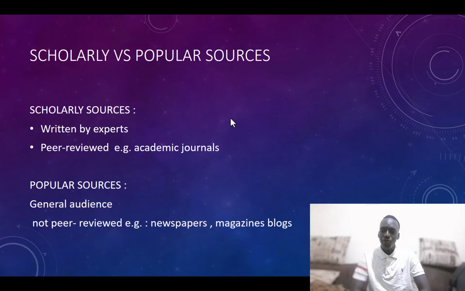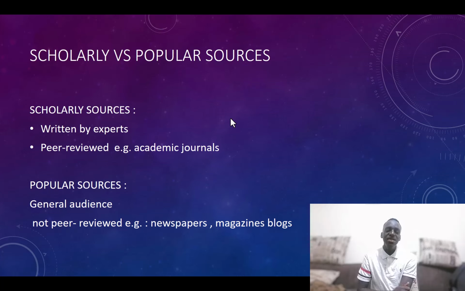This is peer-reviewed. Peer-reviewed simply means we have a series of editors, a number of people editing the work and going hand in hand to help you understand or break it down further.